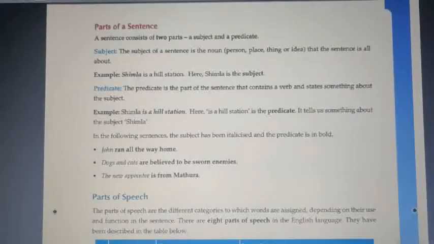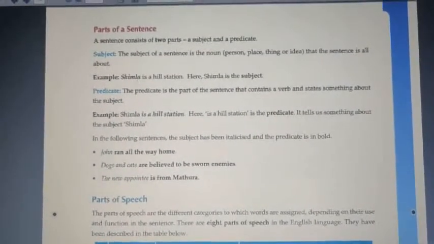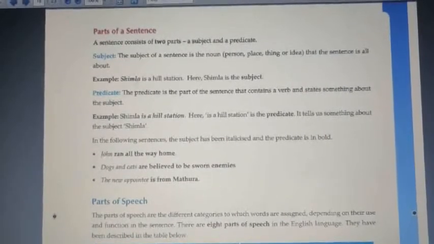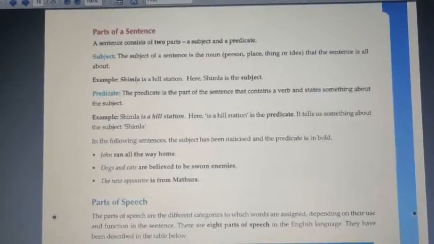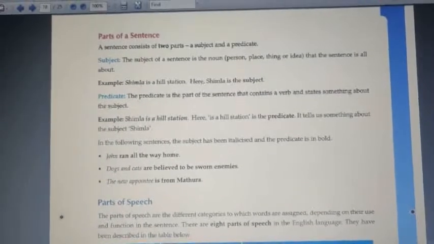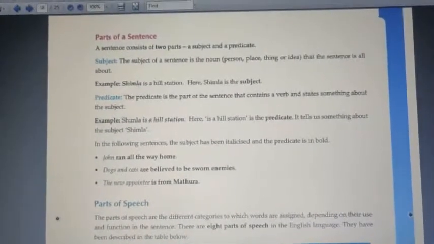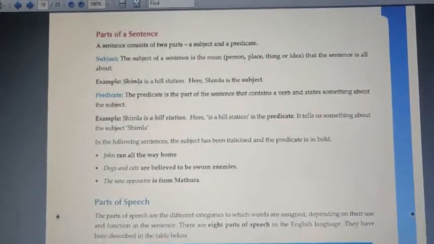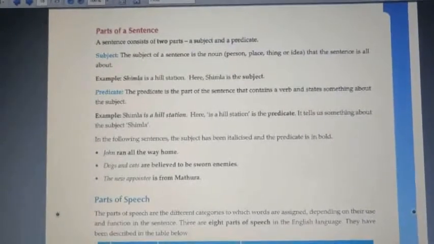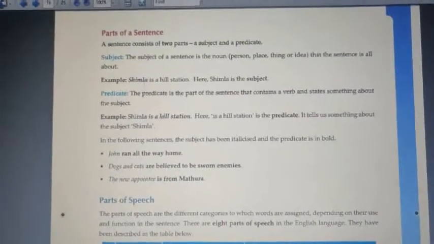So, the predicate is the part of the sentence that contains a verb and states something about the subject. Example, Shimla is a hill station. Here, is a hill station is the predicate. It tells about the subject, which is Shimla.